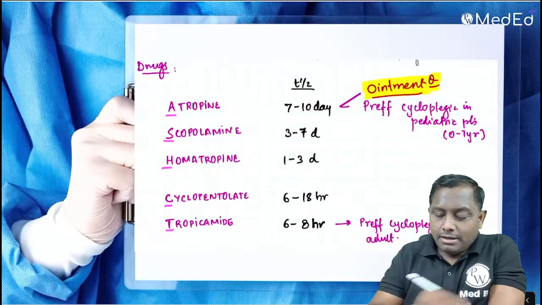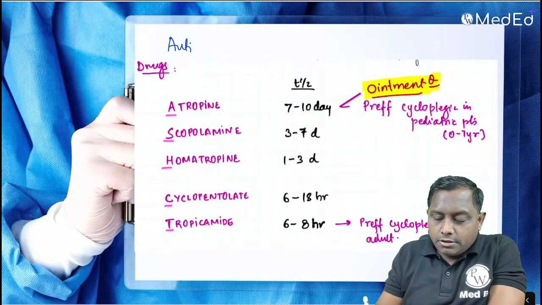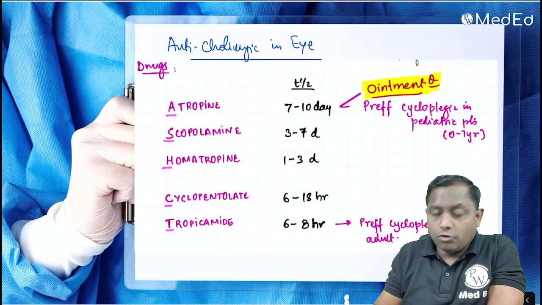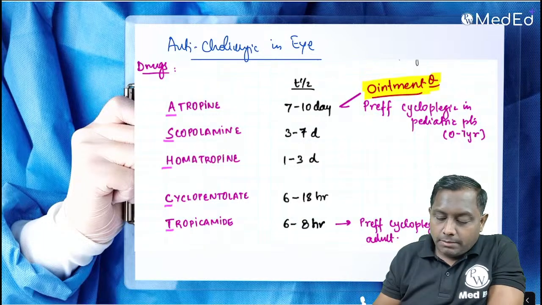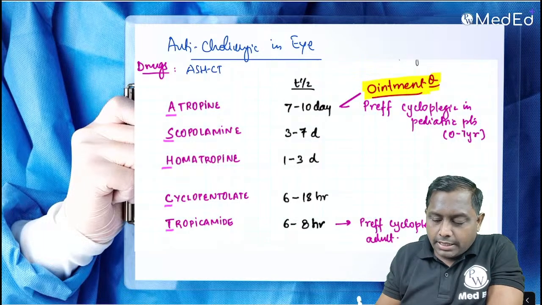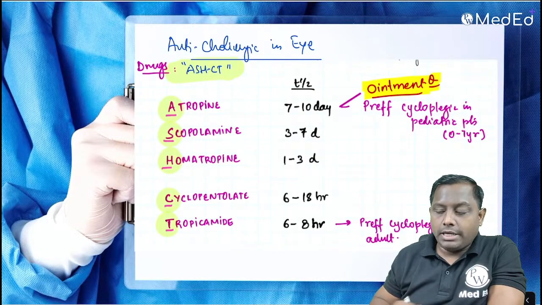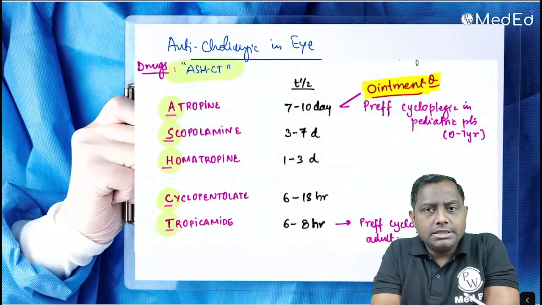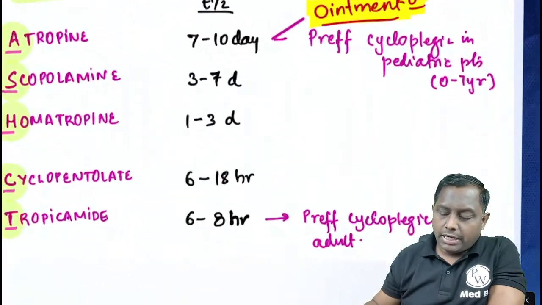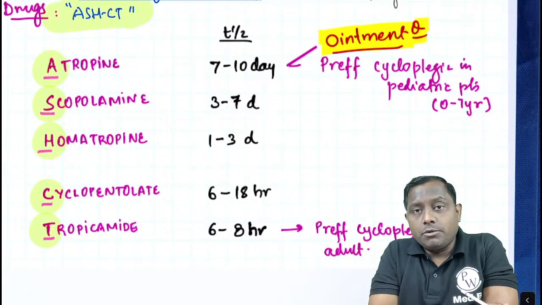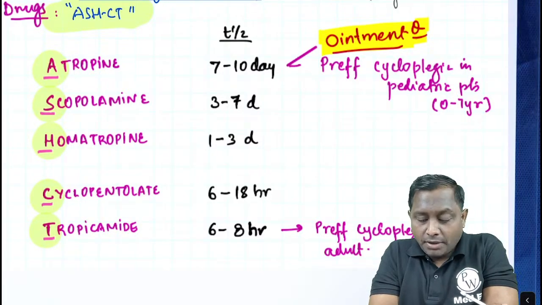ठीक है. There are some anticholinergics in eye, और इनको मैं बोलता हूँ कि atropine is one of the drug. Overall, you can remember all these drugs by the simple mnemonic ऐश्वर्या के eye की CT. ऐश्वर्या has a very beautiful eye, and if you want to know the beauty of the eye, you can do a CT scan. ऐश्वर्या के eye की CT. Now, why I am saying ऐश्वर्या के eye की CT? Because these drugs have been plotted according to their T half life. Like atropine has the longest one, 7 to 10. In some ophthalmology textbook, it's also written up to 2 weeks.